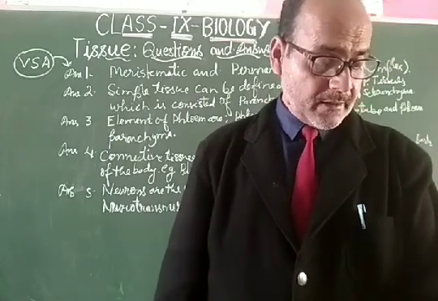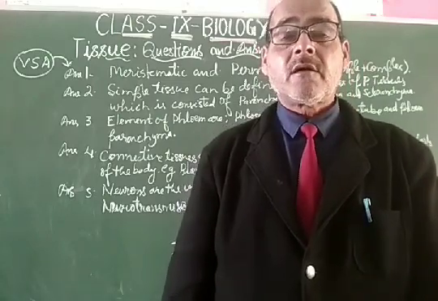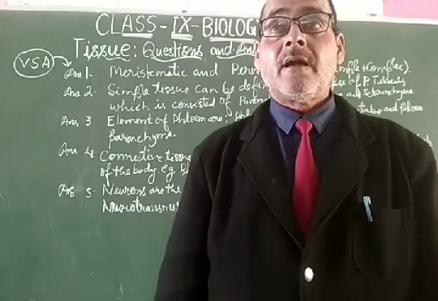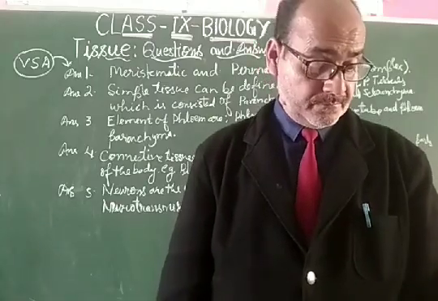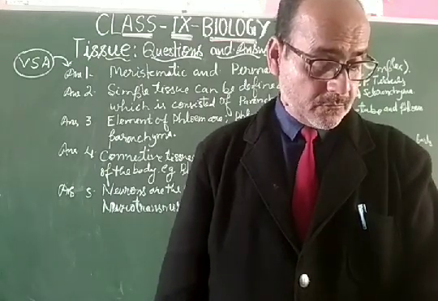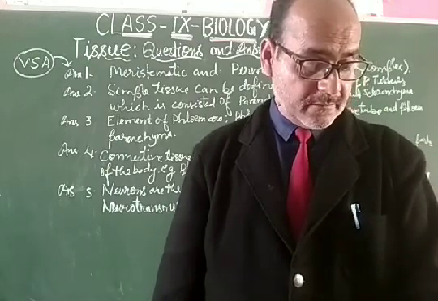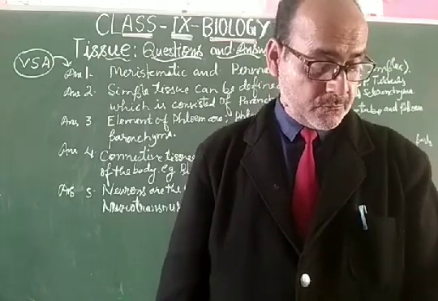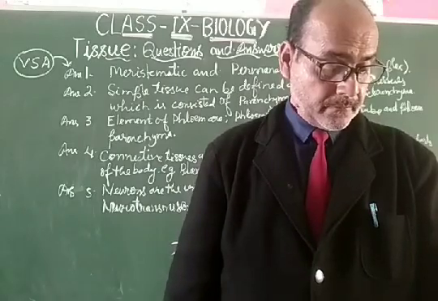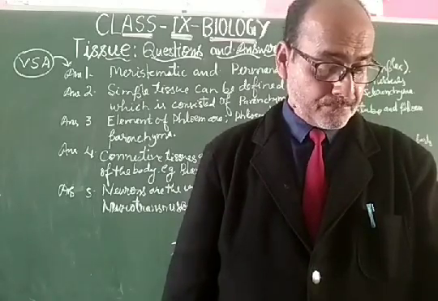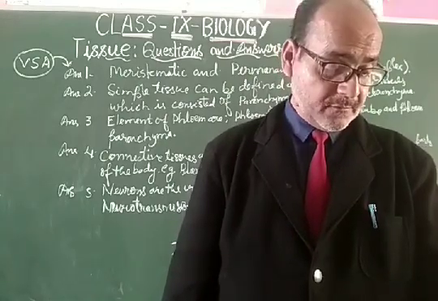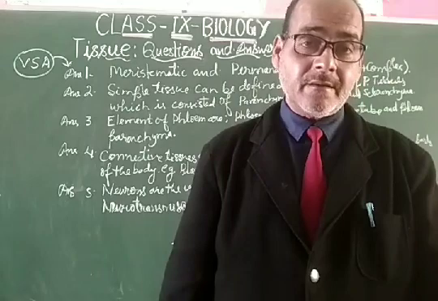And the fat reservoir of the body, that is the intercellular space and lymphatic vessels. Next, that which fills the space inside the organs and helps in repairing of the tissue, the tissue fluid.